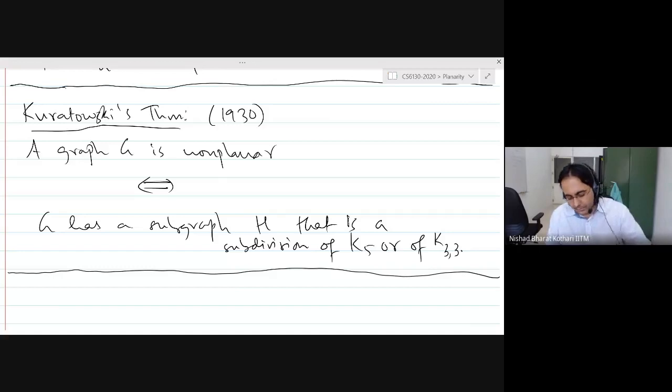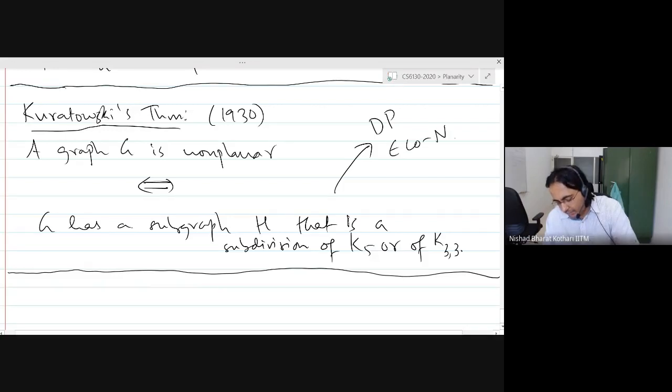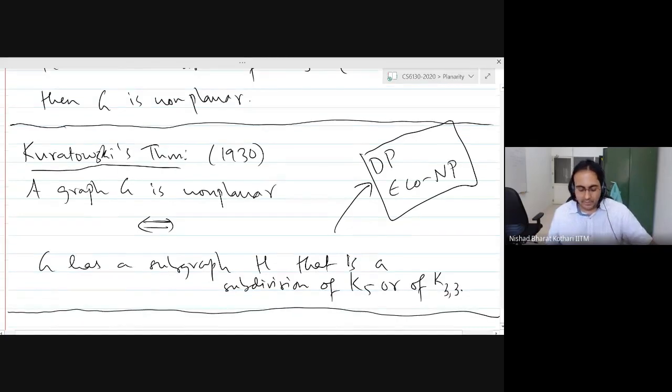And this puts the decision problem in CoNP. Because to convince anybody that a graph is non-planar, you know for a fact that there is a K5 or a K33 inside it. You just show that to the person and you show the proof of Kuratowski's theorem to the person, and that's it. Right?